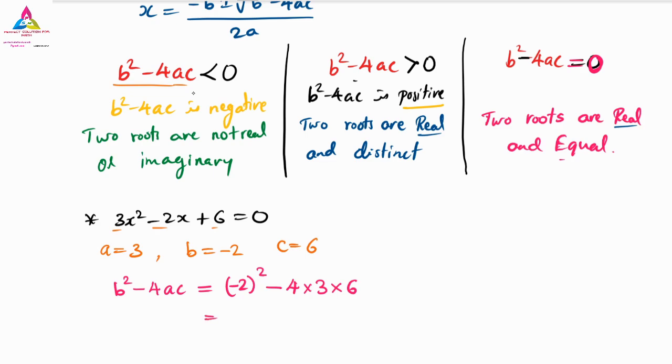So minus 2 square is how much? Plus. 2 square is 4, minus 4 3s are 12, 12 6s are, what is 12 6s? How much? 72. Yes, it is 72.